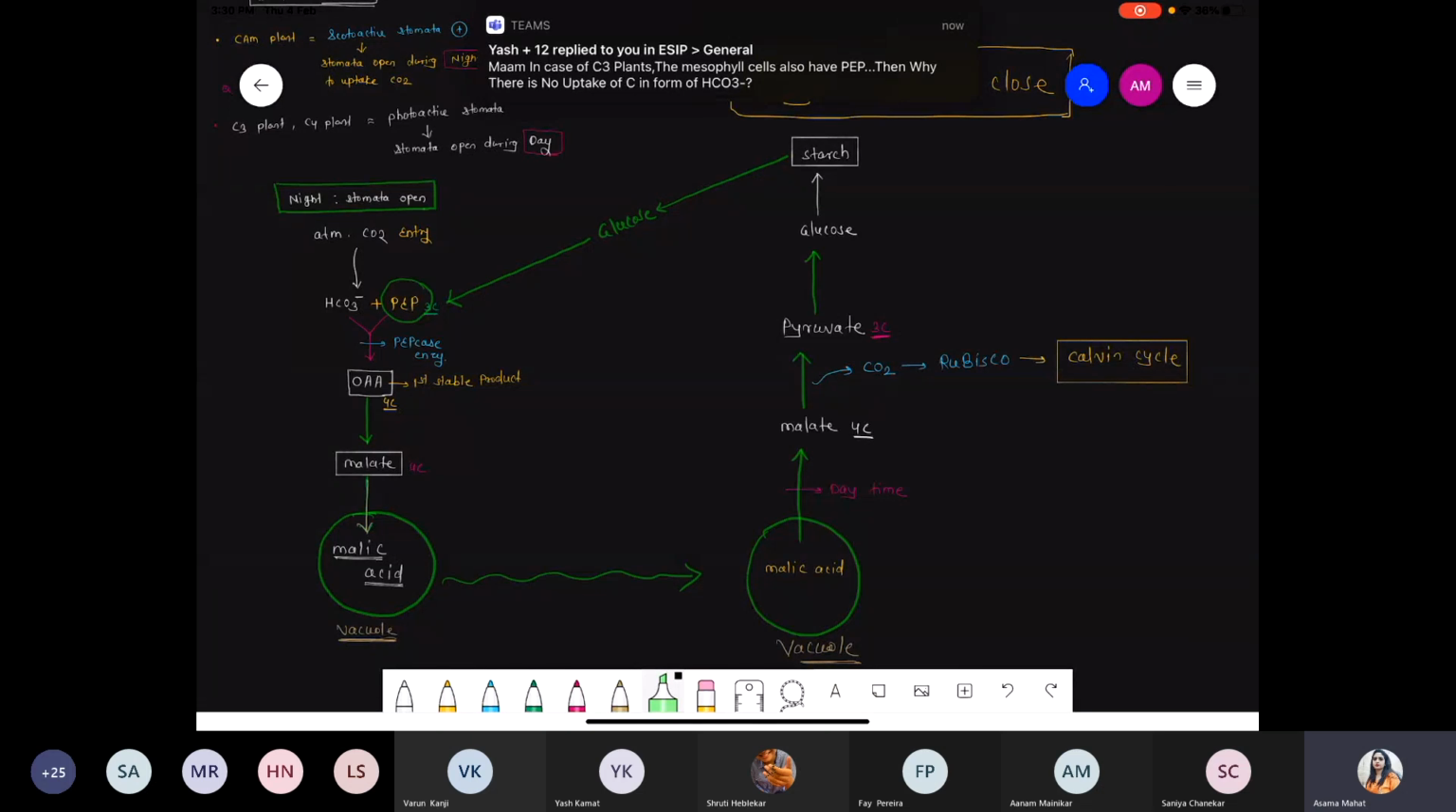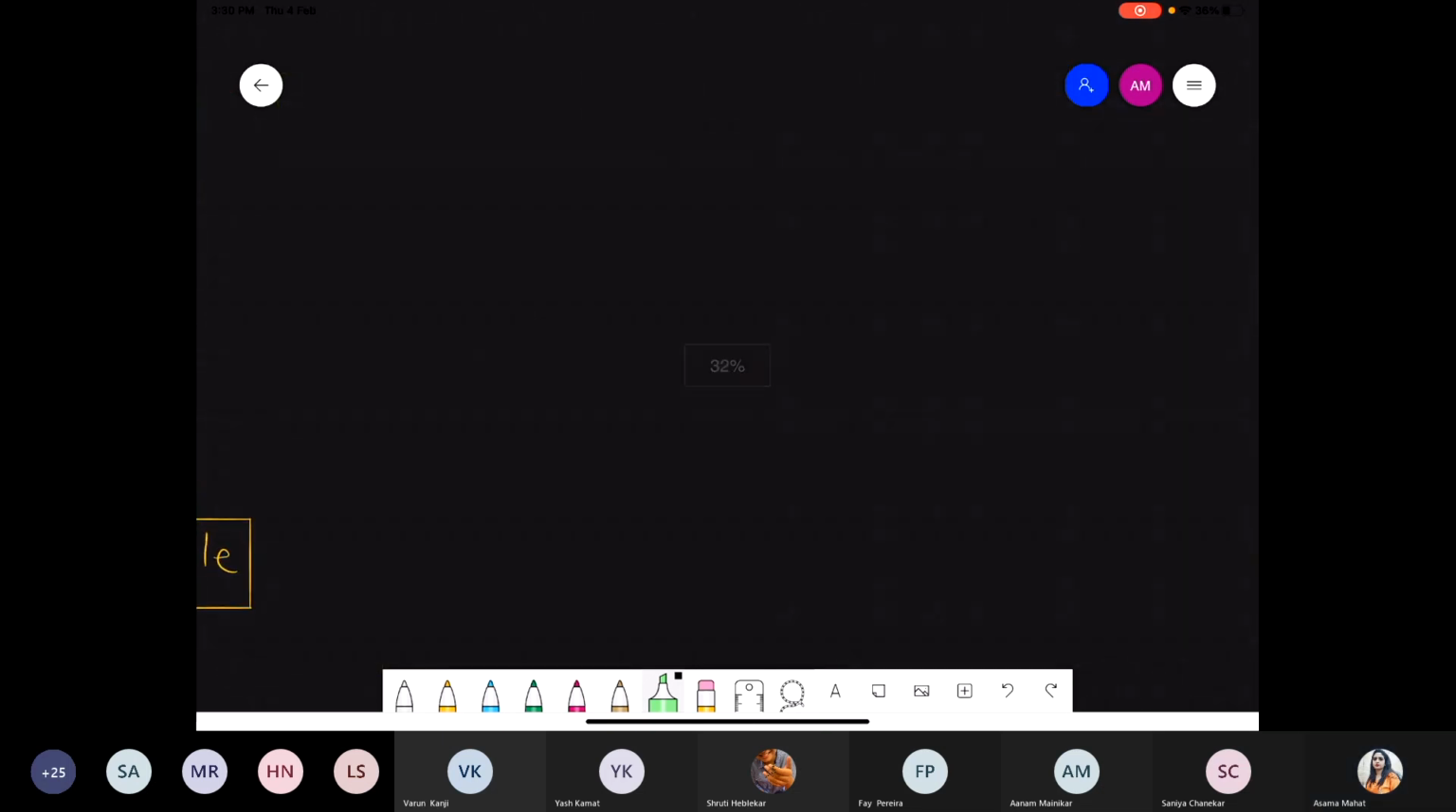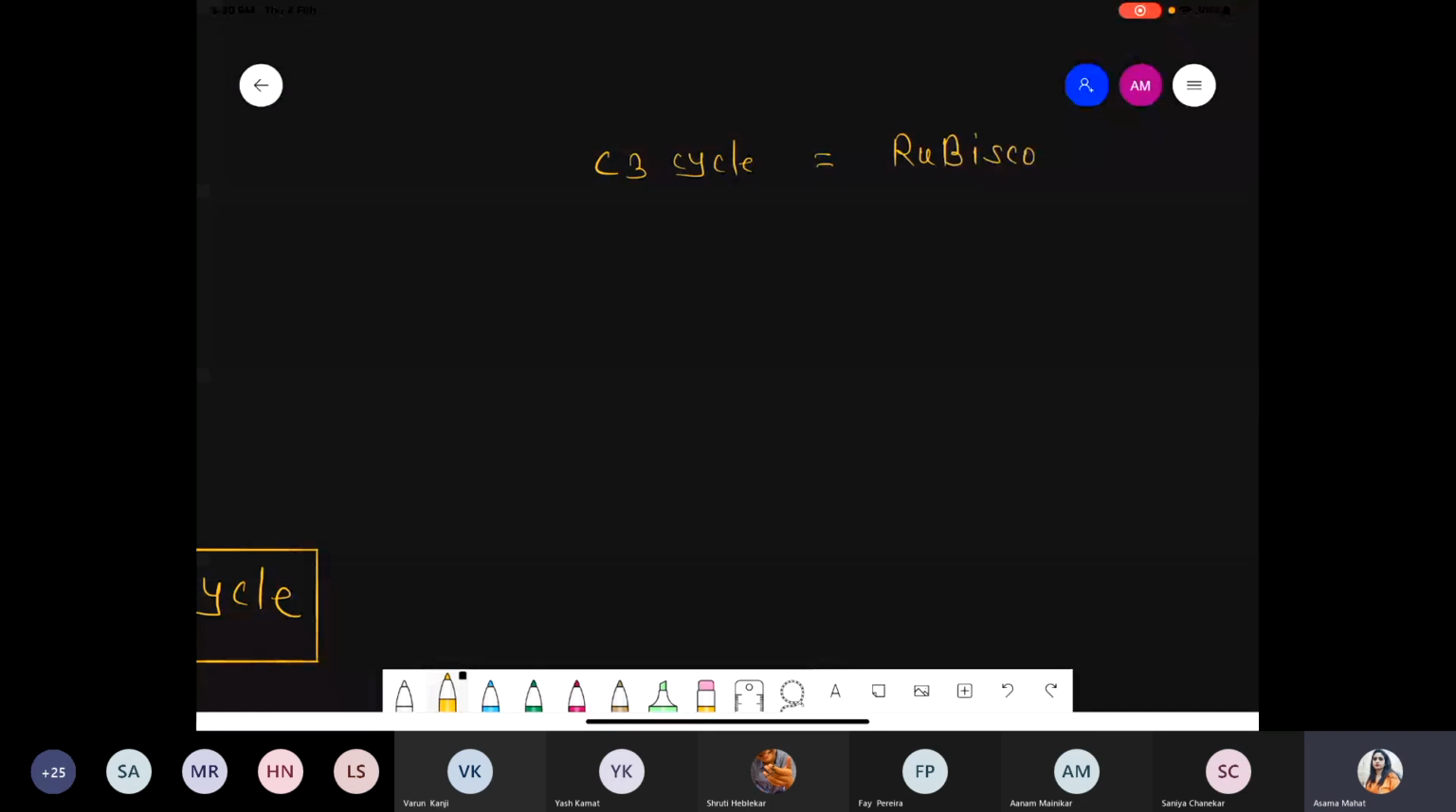One minute, ma'am. In the case of this C3 plant, mesophyll cells also have the PEP. Yes, they also have PEP, phosphoenol pyruvate. Then why is there no uptake of carbon dioxide? Listen dear, let me explain now. In the C3 cycle, the enzyme involved is Rubisco, right? And that Rubisco can receive carbon dioxide because it has an active site for carbon dioxide.